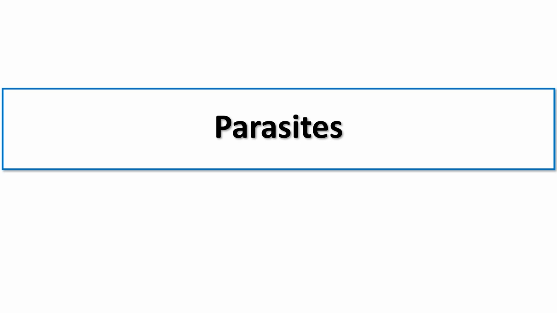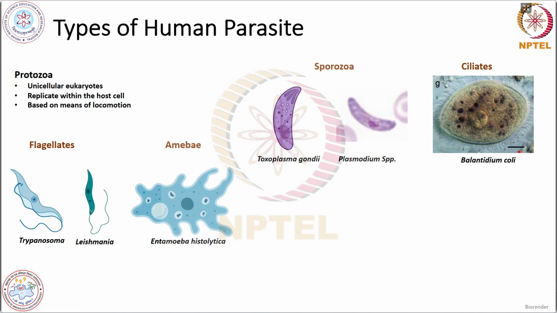Your last week's material contained the parasitic infections, so there are different types of human parasites. We saw viral infections in the last week's lecture, and today we have seen bacterial and fungal infections, and now we will see parasitic infections.